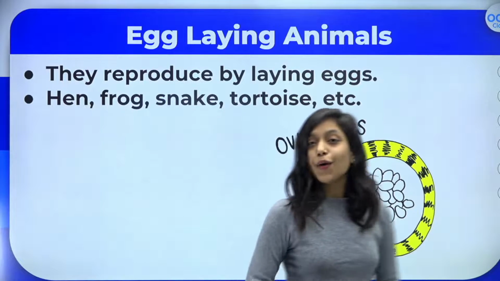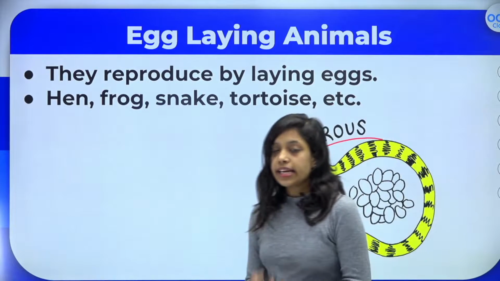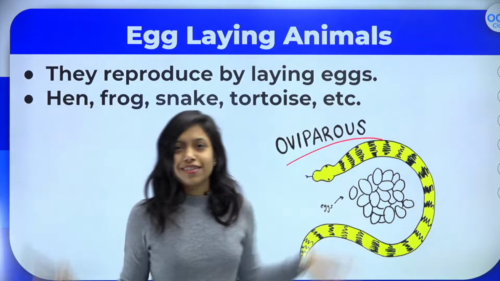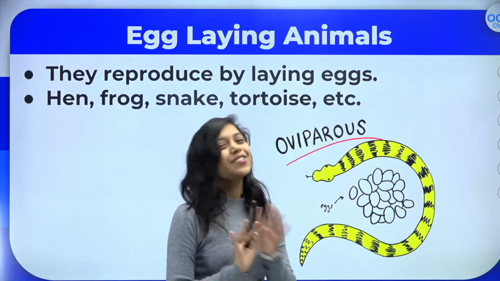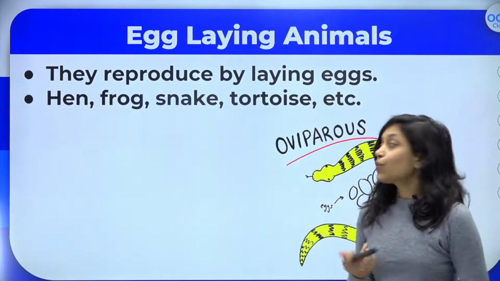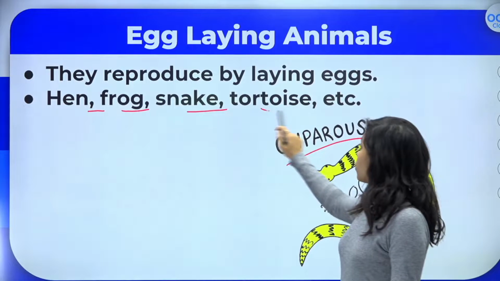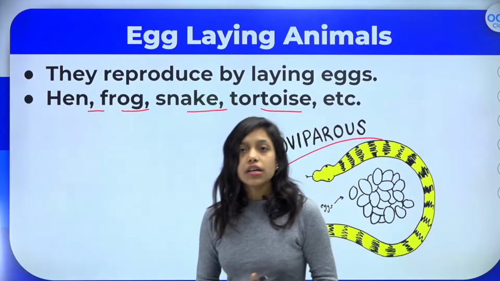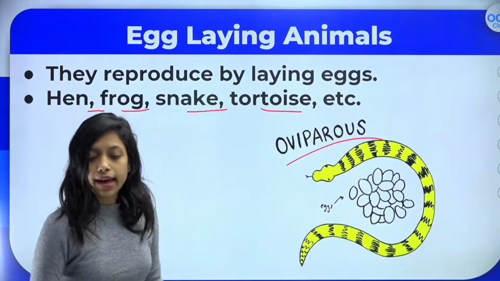Of course, these are called oviparous animals. They reproduce by laying eggs. For example, all the birds, right? Have you ever seen birds giving birth to little babies? No, that is not possible. First, they will lay the eggs. From that, little chicks will come out. For example, hen, frog, snake, tortoise, etc. You can say all the birds, reptiles and insects give birth through the oviparous method, right?